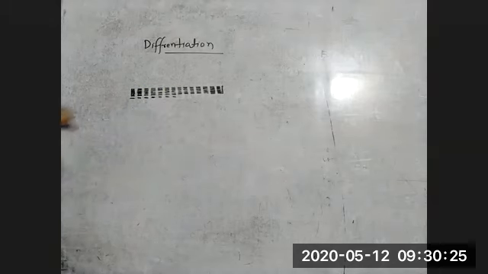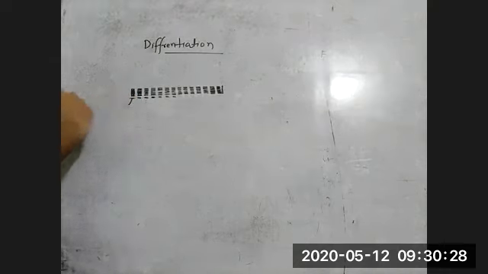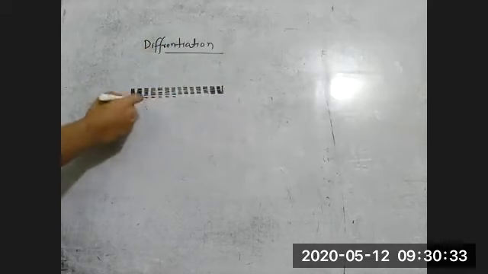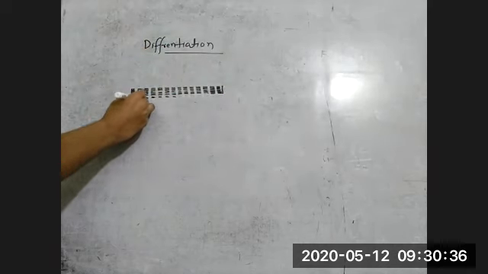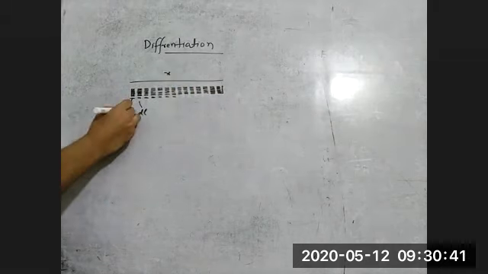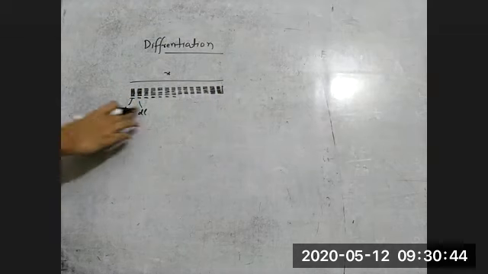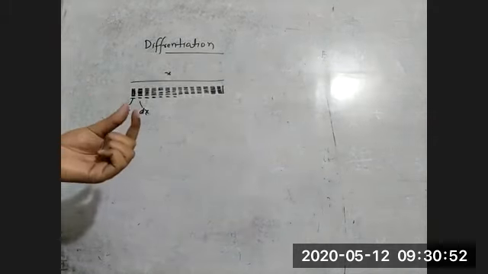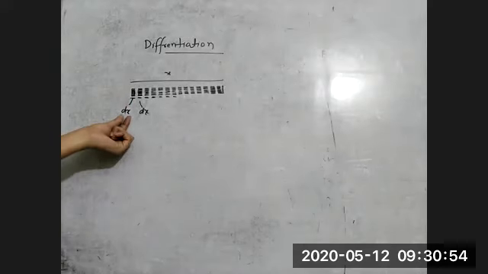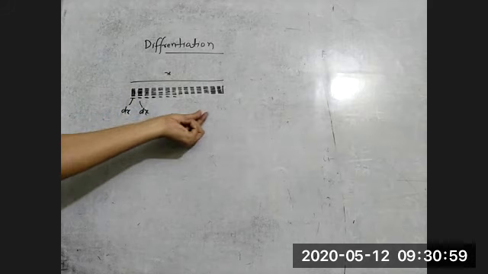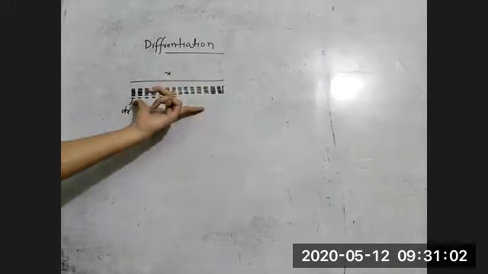If I'm saying this is very small, I'm giving it a name because this length was x, or we can take length as L. Now we can say this is dL. If we are taking this length as x, you can say dx. It is a very small quantity. Whenever you write a very small quantity, we represent it by dx. It means if you add all the dx, dx, dx, you will get your original rod.